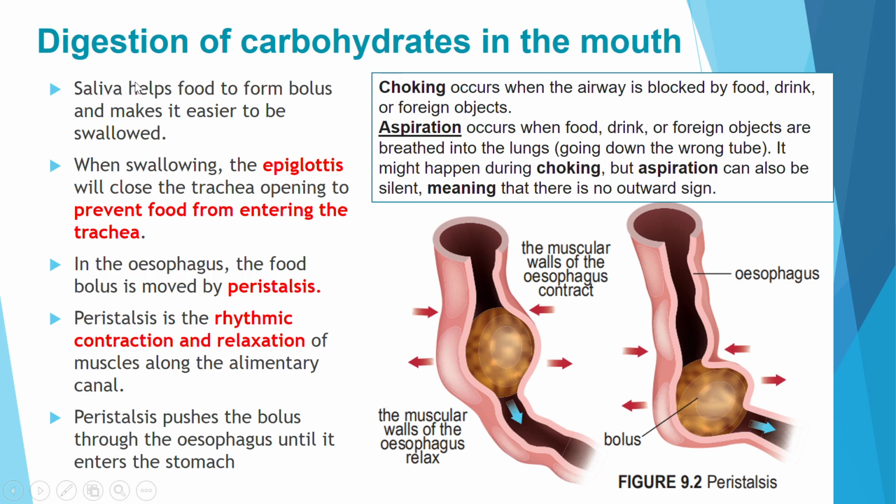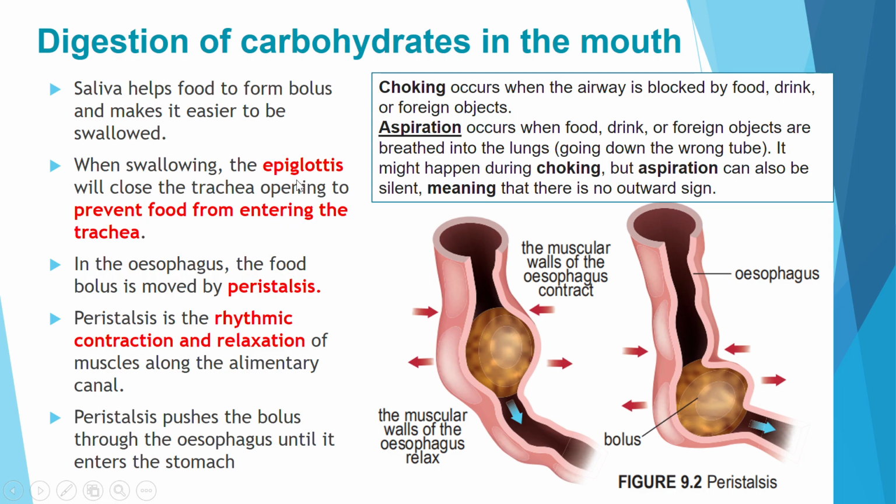Just now, saliva also helps the food to form a bolus. That means a ball, in the form of a ball to make it easier to be swallowed. So when swallowing happens, at the same time the epiglottis will close the trachea. I'm sure you remember what the trachea is. So why is it closing the trachea? It's because it wants to prevent the food from entering the wrong pathway, from entering the trachea.